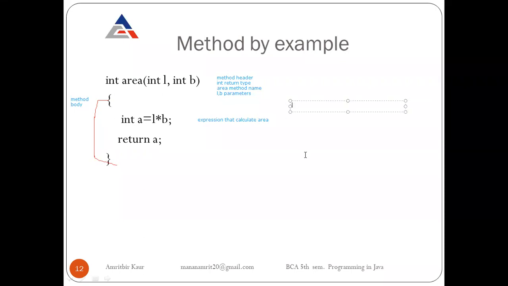We can also write it as int a. Firstly, we declare our variable, and then we can calculate area by multiplying length into breadth and store the result in a. You can also write this like int a equals length into breadth. So this calculates the area and stores it in a.